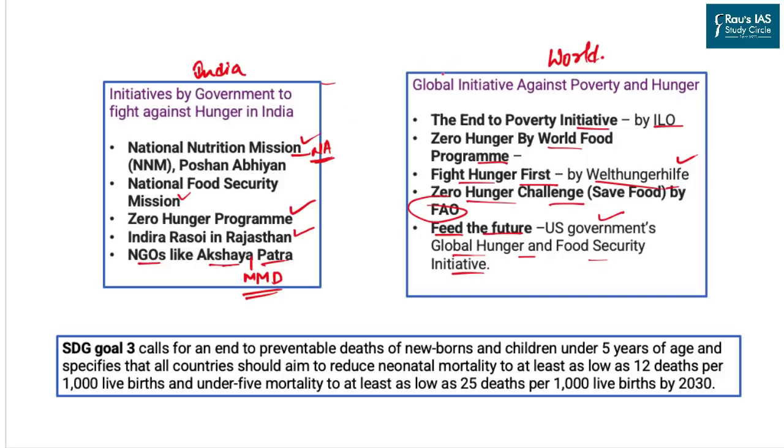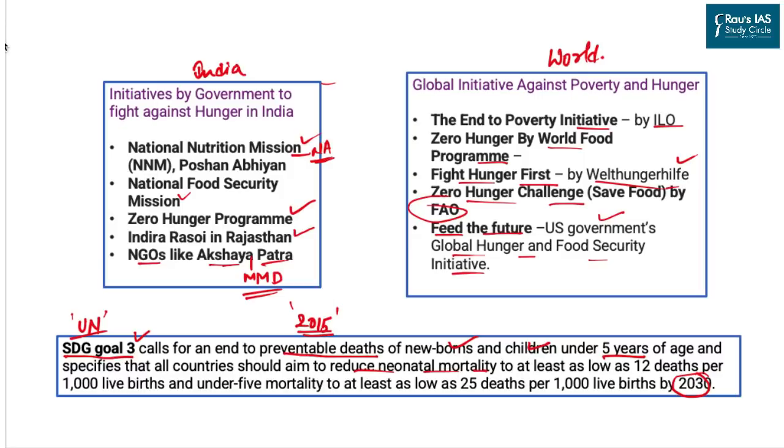Apart from India and the world, we also have the Sustainable Development Goals under the United Nations, in which Sustainable Development Goal 3 calls to end the preventable death of newborns and children under 5, and reduce neonatal mortality by the year 2030, that is 15 years, because these goals were adopted in 2015. So if you are going to write an answer on hunger, and if the question asks on the initiatives, these would be the ones you can mention easily.